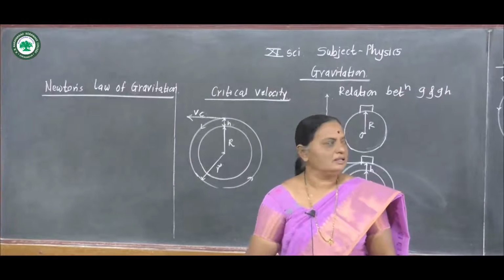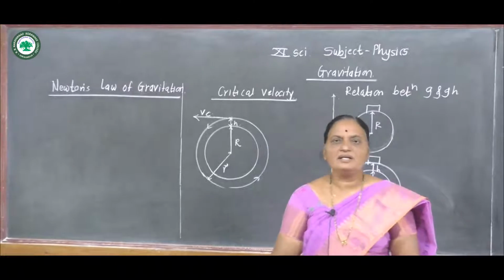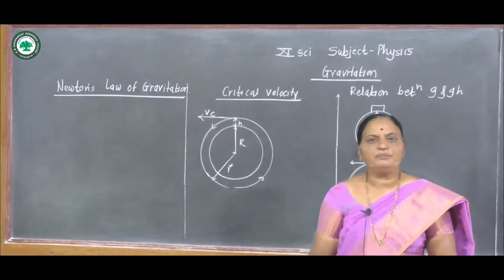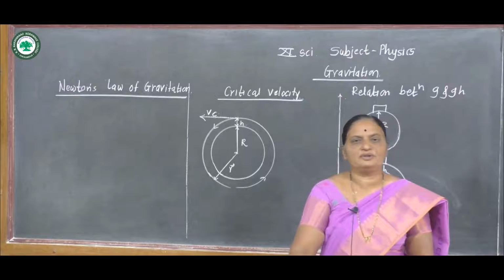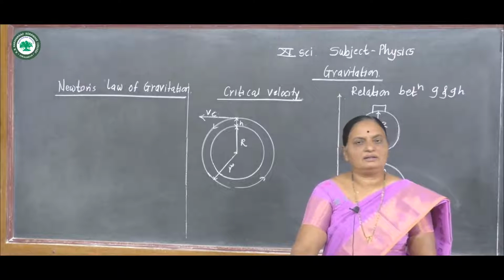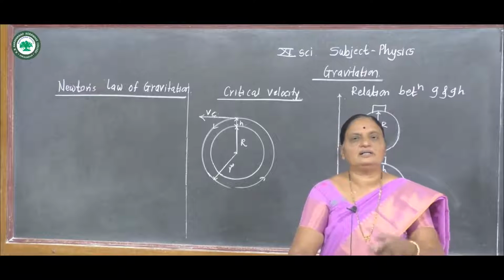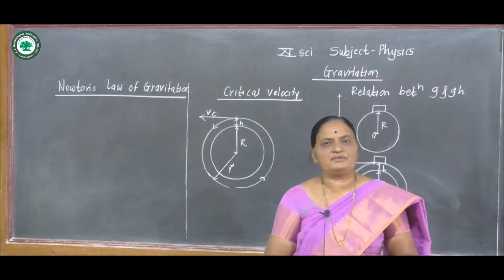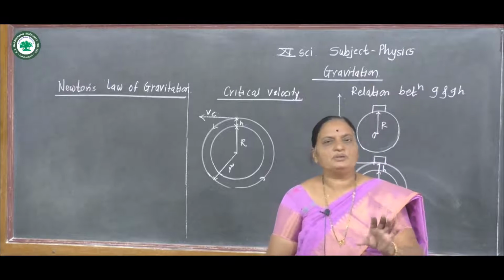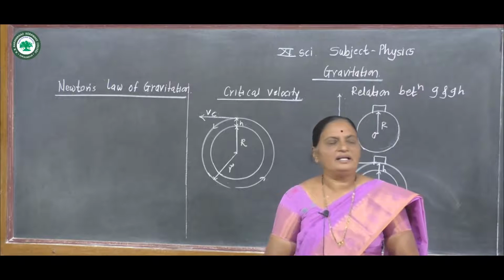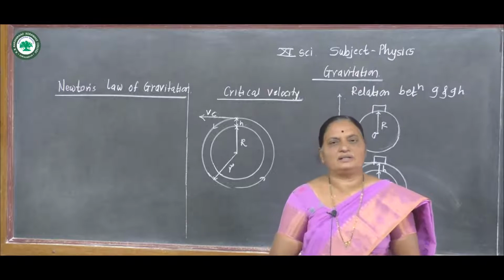Today we start the new chapter, gravitation. You know, there is a gravitational force between Earth and Moon. Moon revolves around the Earth, and there is a gravitational force between Moon and Earth so that it can revolve around the Earth.